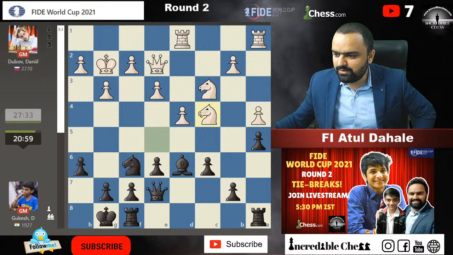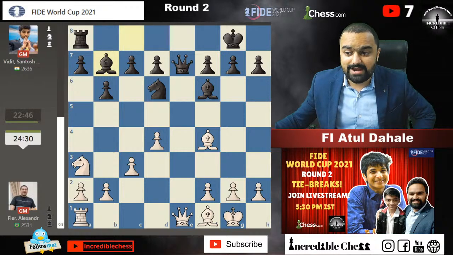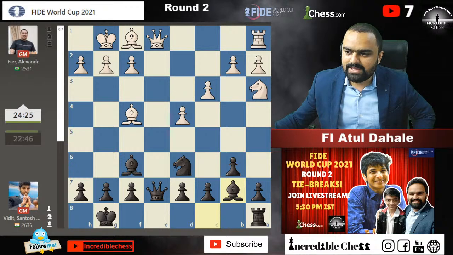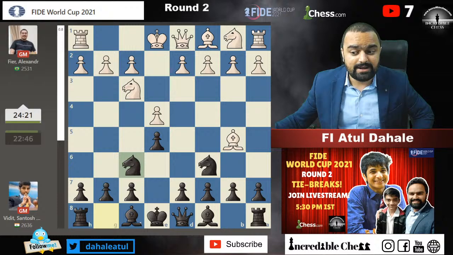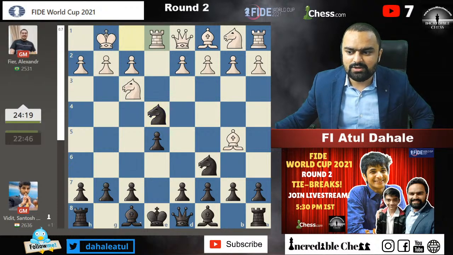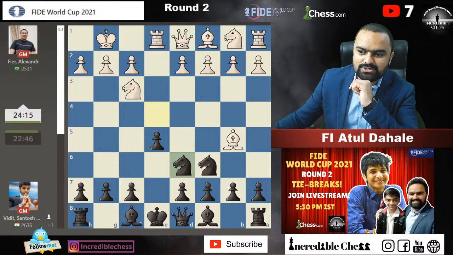Let's check it out. Where is our Mr. Vidit playing? Okay, Vidit's game, it is almost similar. Vidit is playing with the black pieces. What opening have they played, let's check it out. e4, e5, knight f3, knight c6, bishop b5, knight f6. Okay, Ruy Lopez opening, knight into e4. Okay, knight d6. This is what was actually played in the previous match also.